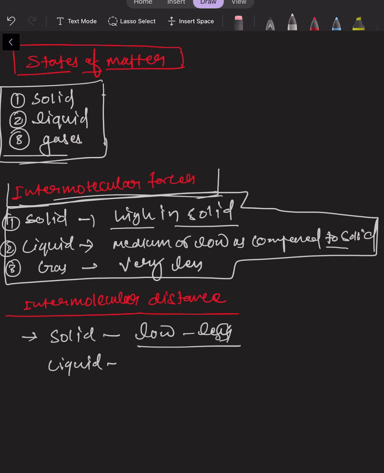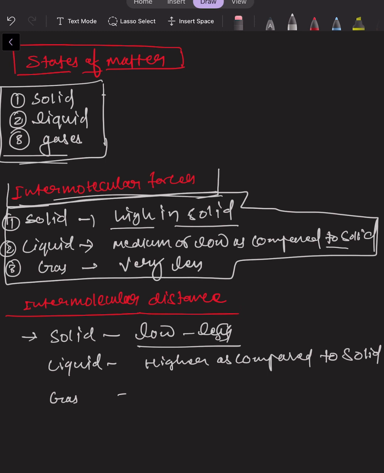So we can state that the liquid is flowable, right? Flowable. So the arrangement of atoms is medium. The intermolecular force is medium as compared to solid, or we can say the intermolecular distance is higher as compared to solid, right?